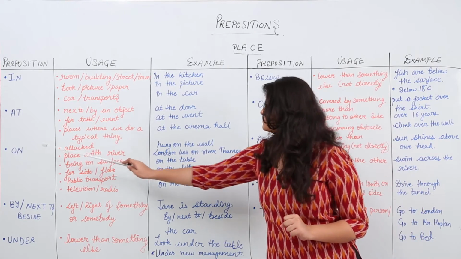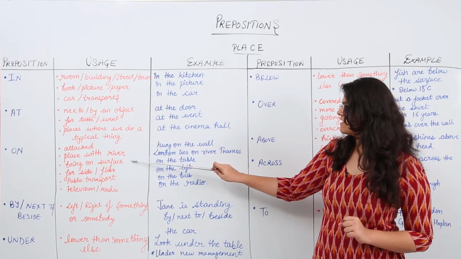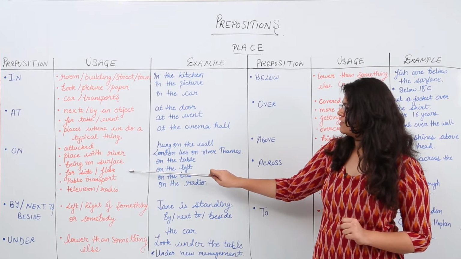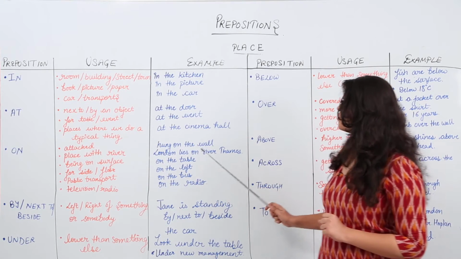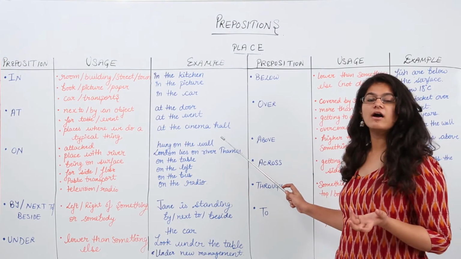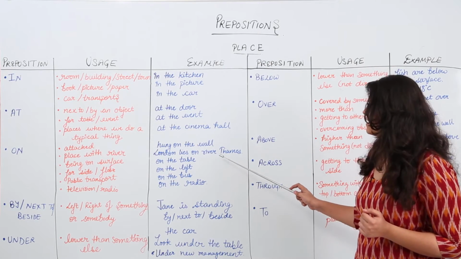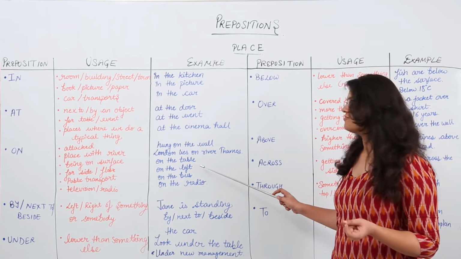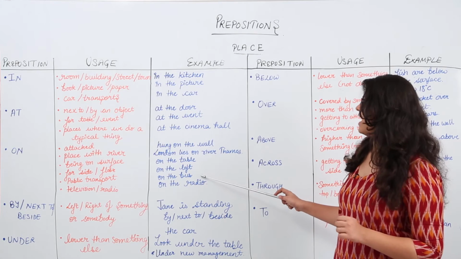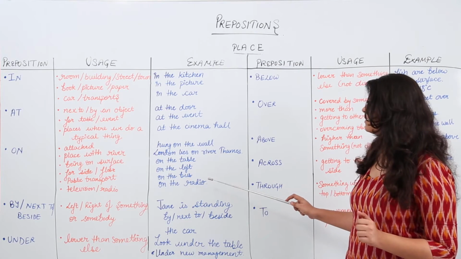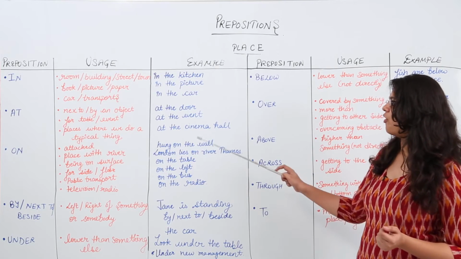Next, on. On is for attached, place with river, being on a surface, for side or floor, public transport, and television or radio. So the picture is hung on the wall. London lies on River Thames. The book is kept on the table. I am on your left. I am on the bus right now. Please hear me on the radio. So these are all examples of on.